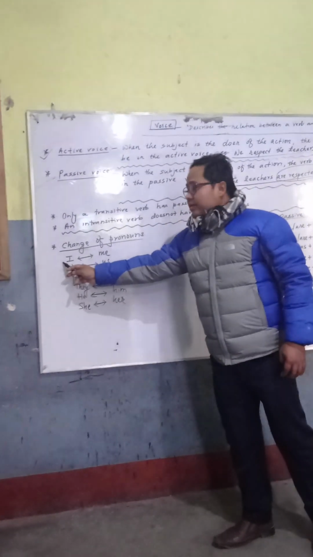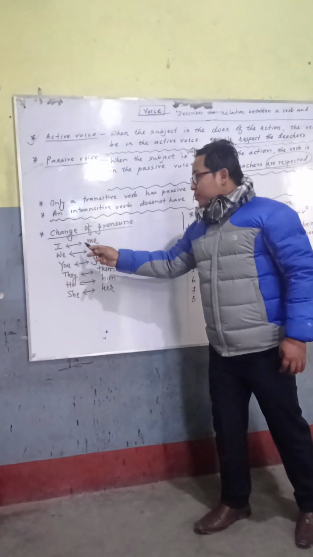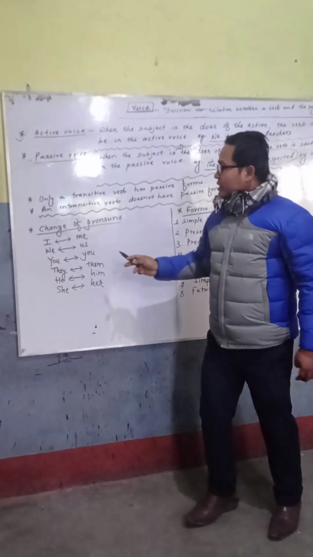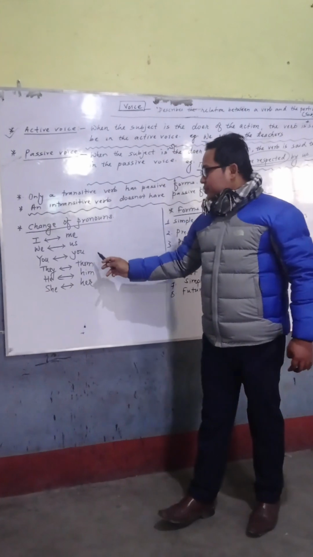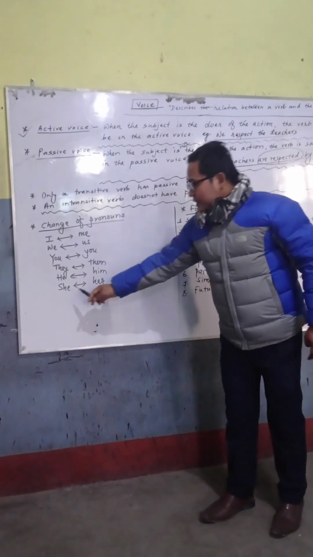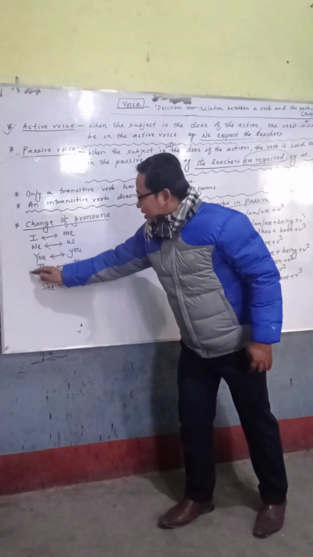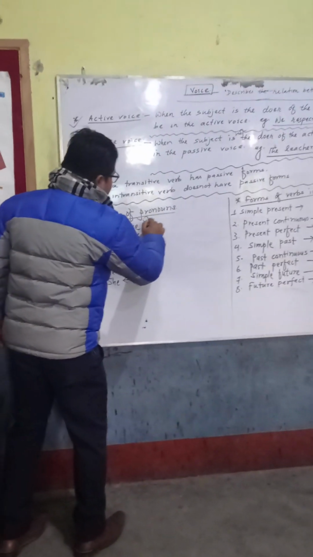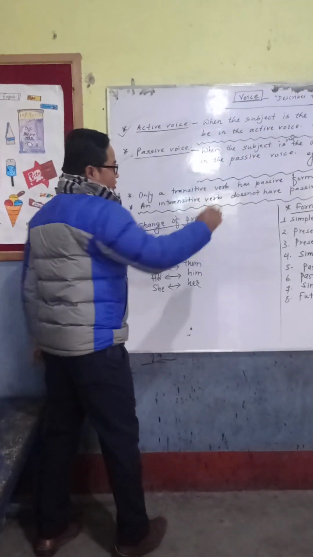Like I changes into me. Okay, the subject is I, and when we change into passive voice, I will change into me. We changes into us, you changes into you, they changes into them, he changes into him, she changes into her. That means these are in subjective form and these are in objective form. You should know this also.